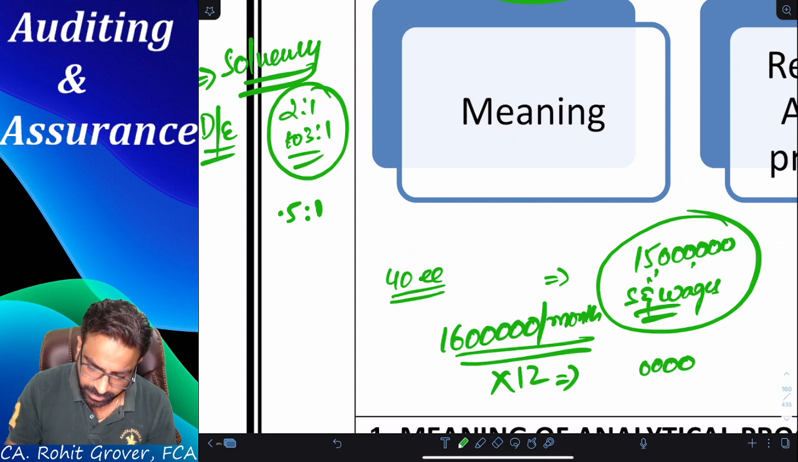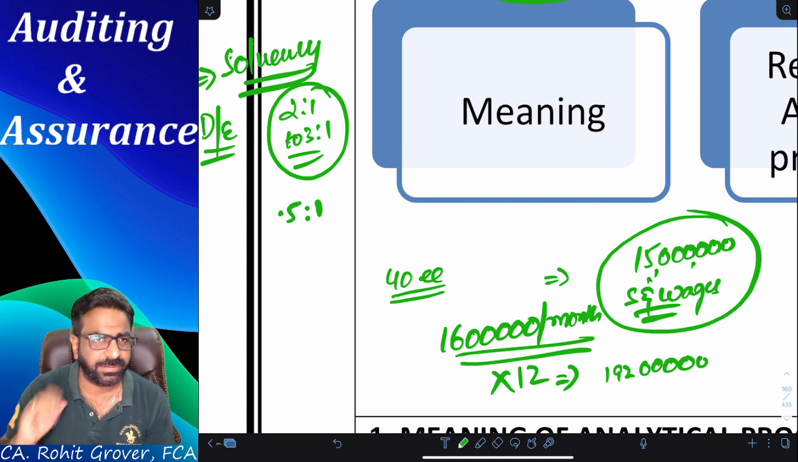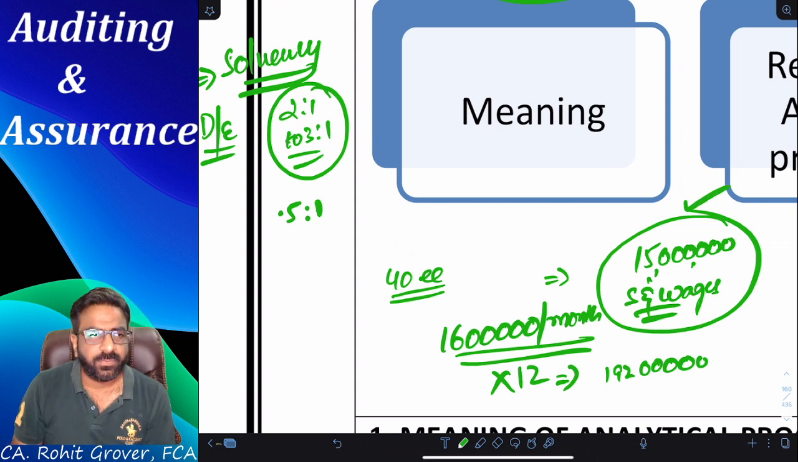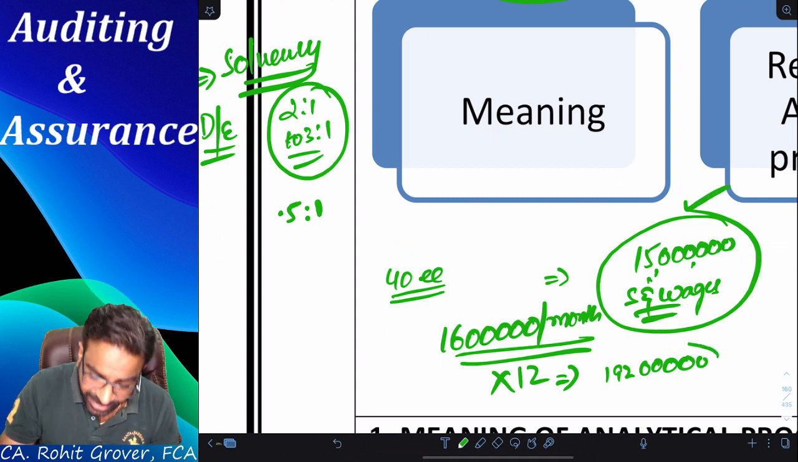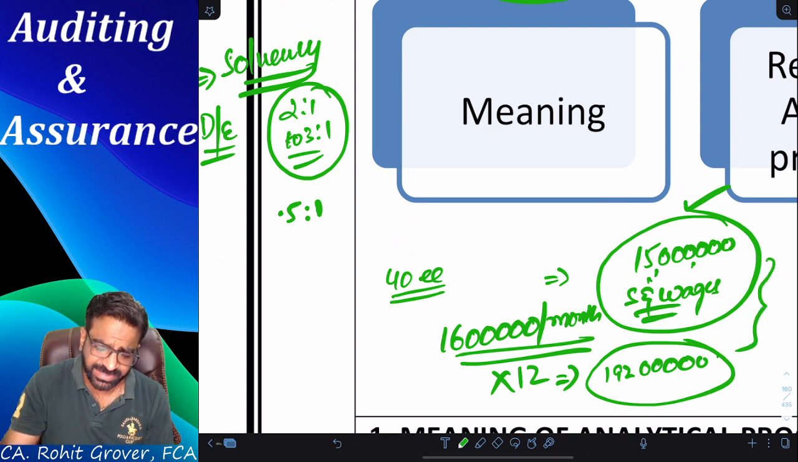Are you getting the point? 1 crore 92 lakhs. Now, please tell me, what is the difference between the debit and credit? How much have they actually debited? 1 crore 50 lakhs. And how much is actual according to their point of view? 1 crore 92 lakhs. Now tell me, is it a reasonable difference or not?